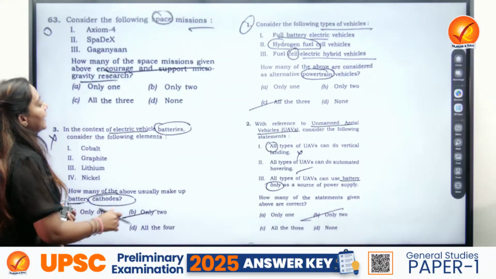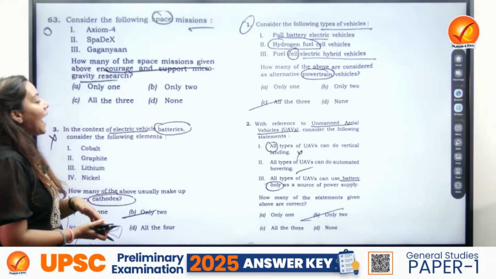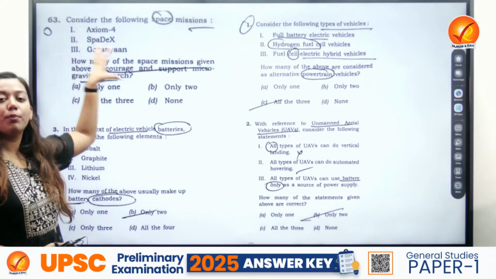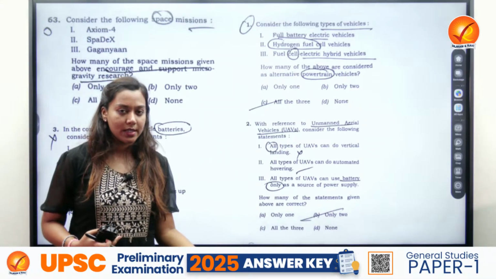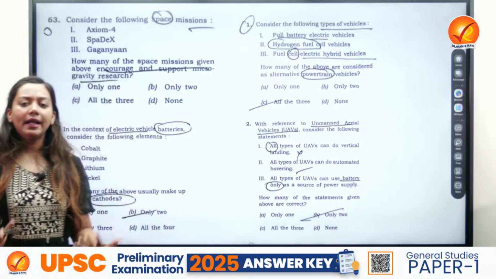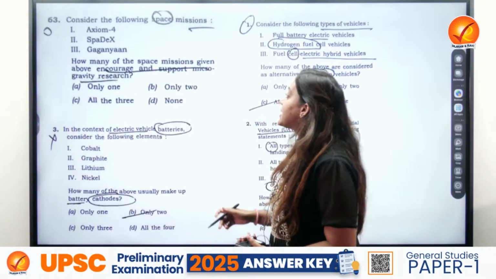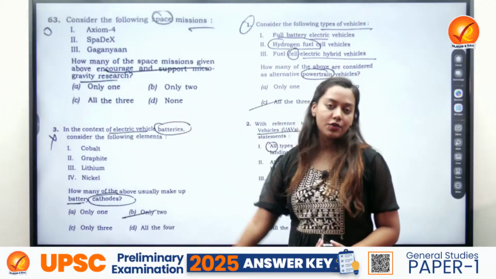So please highlight and put your focus towards these words. Encourage and support doesn't mean that at present they have technologies which are supporting microgravity research, but in future they could be facilitators of the same. But facilitator could be anything. For example, the SpaceX mission, the docking mission that India has. For example, Gaganyaan. For example, Axiom. So all of them is the correct answer over here.